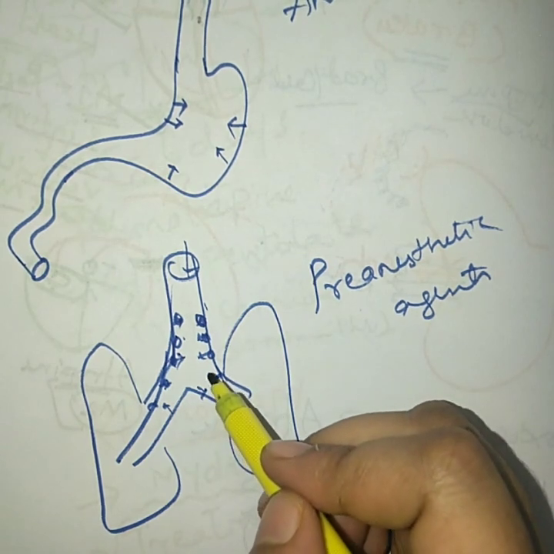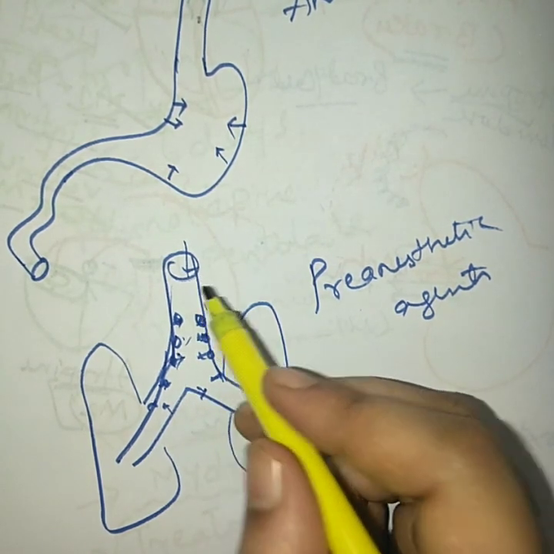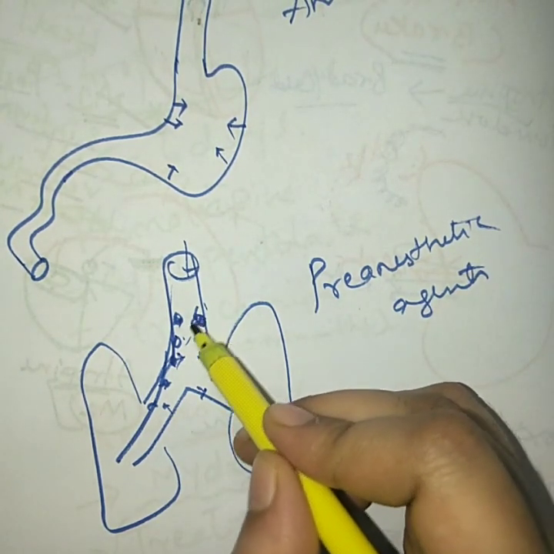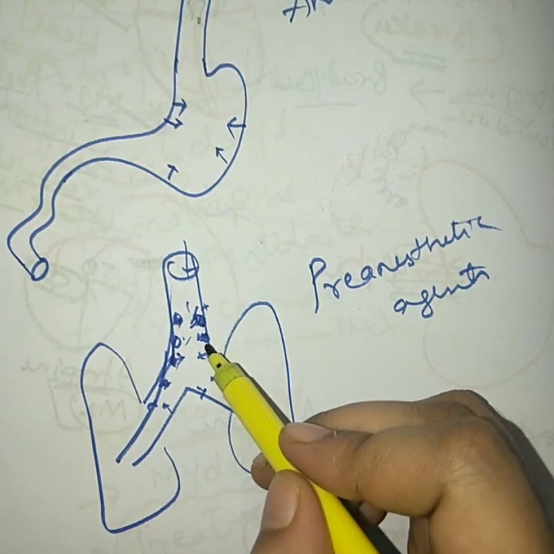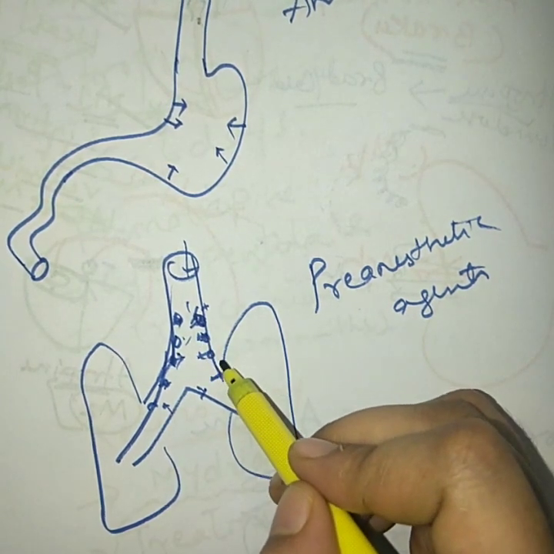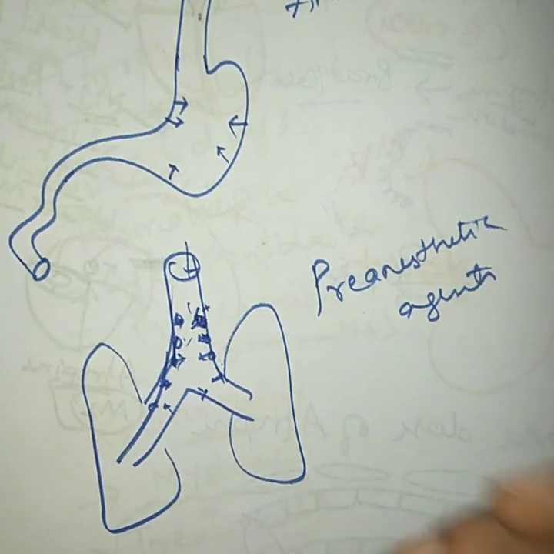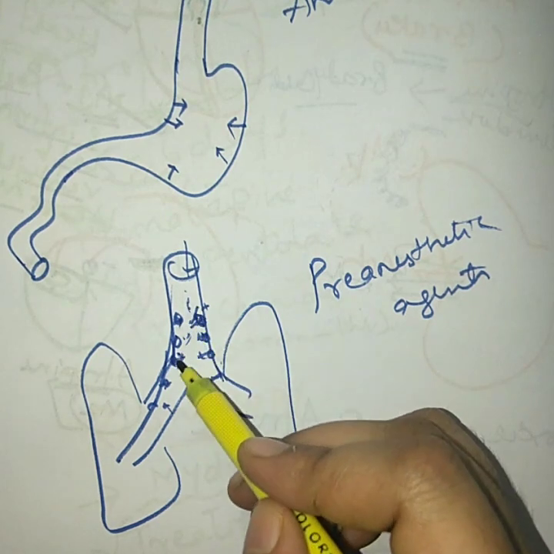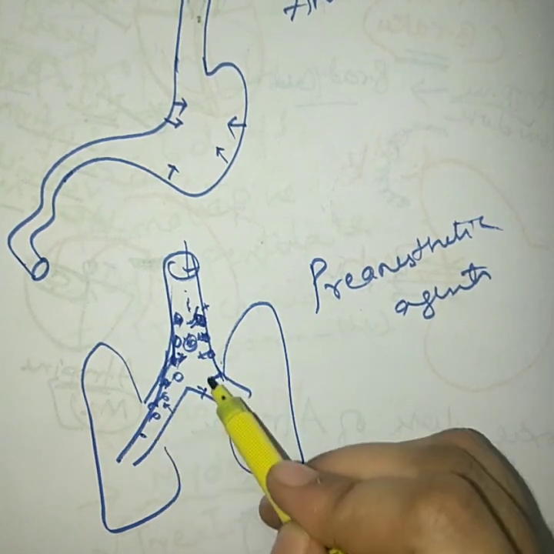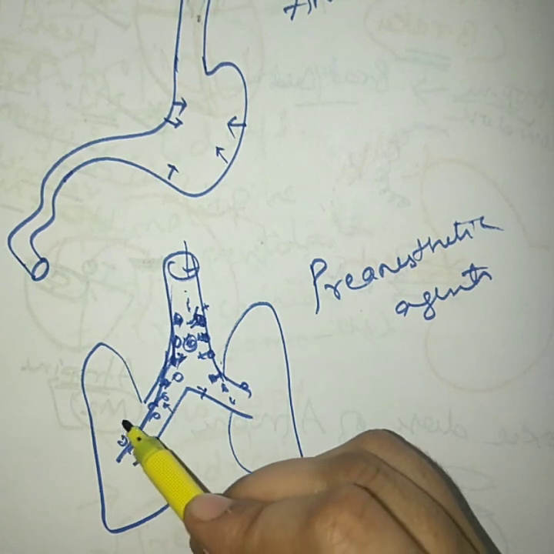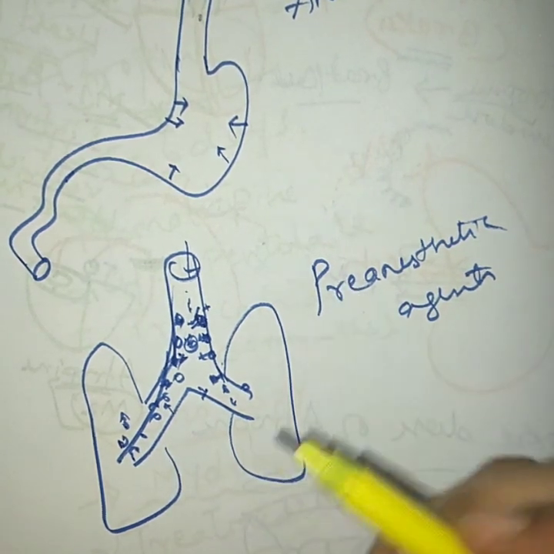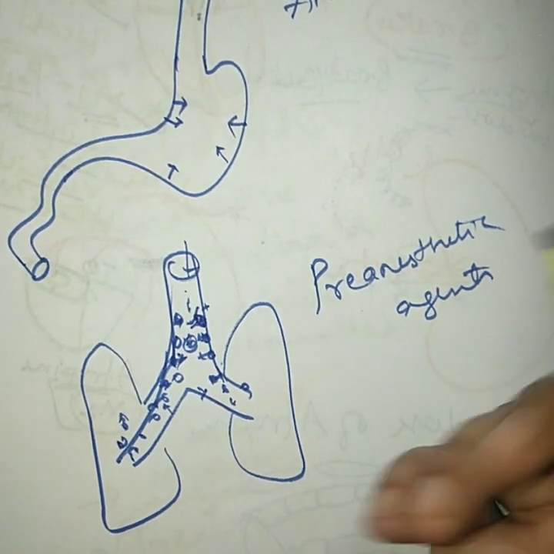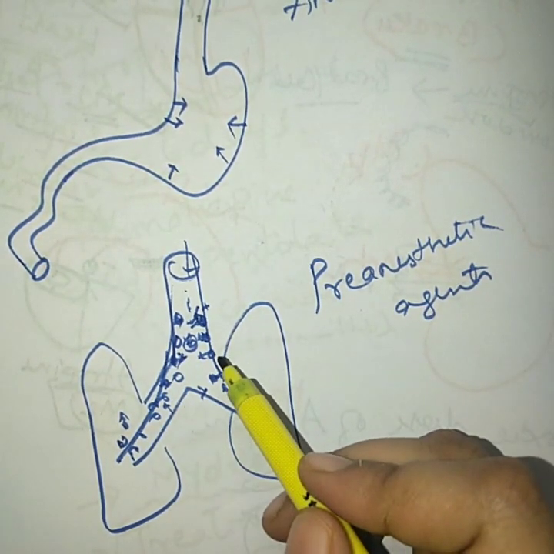Okay, so whenever we are taking any anesthesia via inhalational route, it will produce irritation of the respiratory tract. Because of that irritation, bronchial secretion is released, and we need to remove those secretions, for which we have certain cilia. But when you are giving anesthesia, the respiratory cilia are also getting anesthetized. That means they are unable to perform their work. That means there will be a large amount of bronchial secretion in the form of a plug, which will be staying in your respiratory tract, which may lead to pneumonia, because bacteria may grow over there. So we need not produce this pneumonic condition.